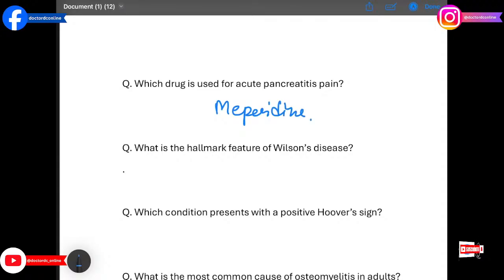What is the hallmark feature of Wilson's disease? The answer is KF rings, or Kayser-Fleischer rings. Copper deposition in the cornea is diagnostic of this disorder.